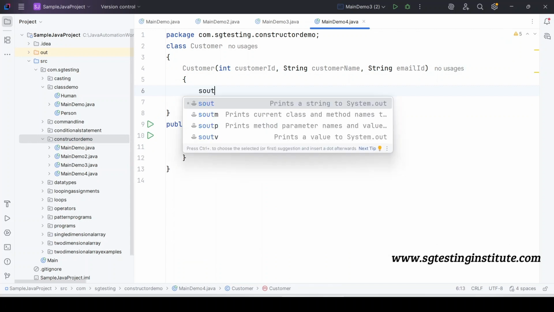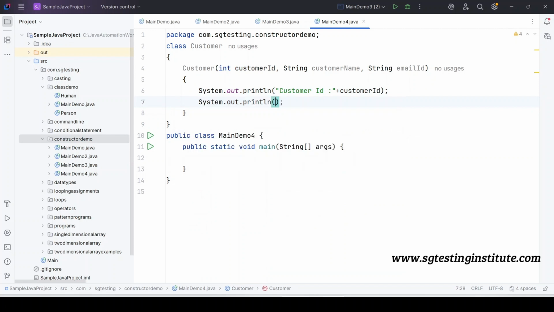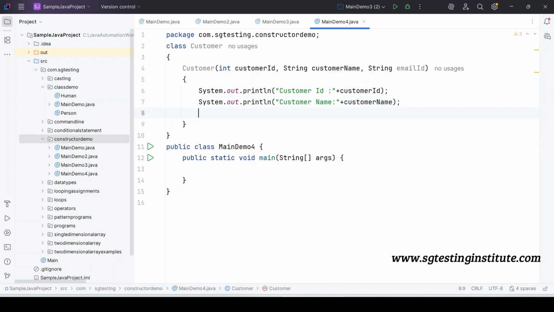So directly I would like to print here the customer ID, that is called the customerID, the customer name, customerName, and one more, the customer email ID, then emailID.